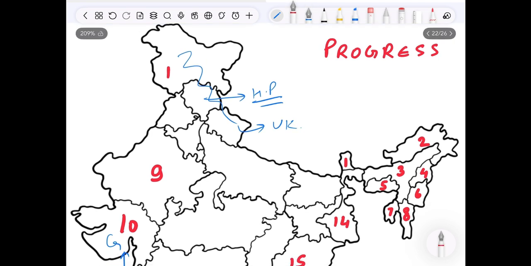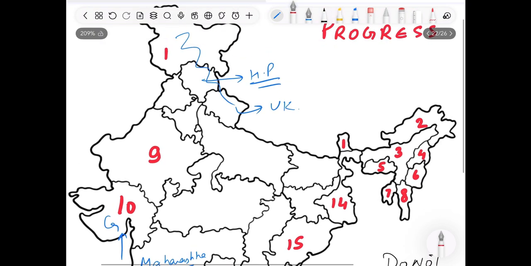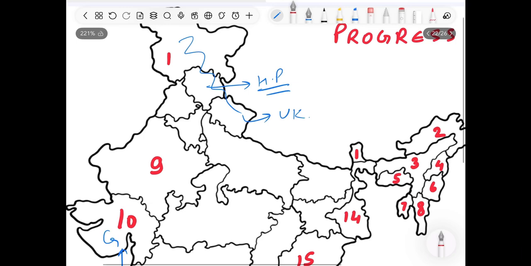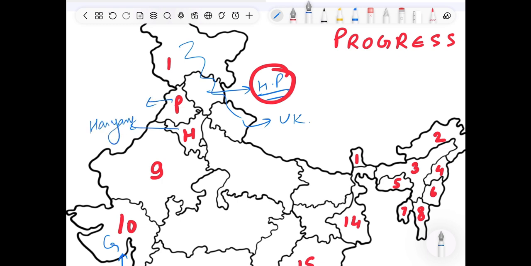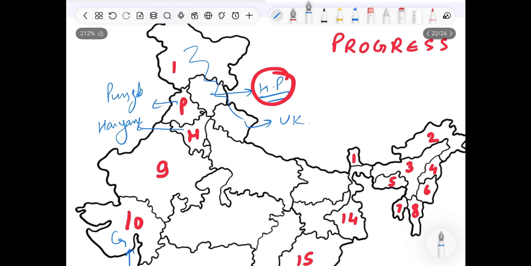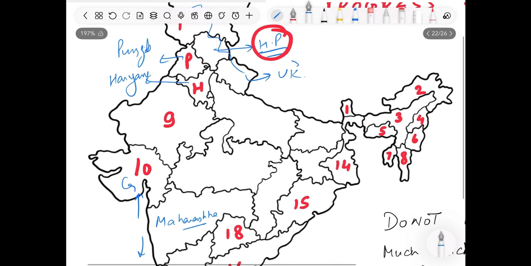Just try to recall in the same sequence I am telling you. It will be much easier for you to recall each and every state of our country. Now HP forms HP. Here H stands for Haryana. P stands for Punjab. UK came from Uttar Pradesh. So next to it will be UP.